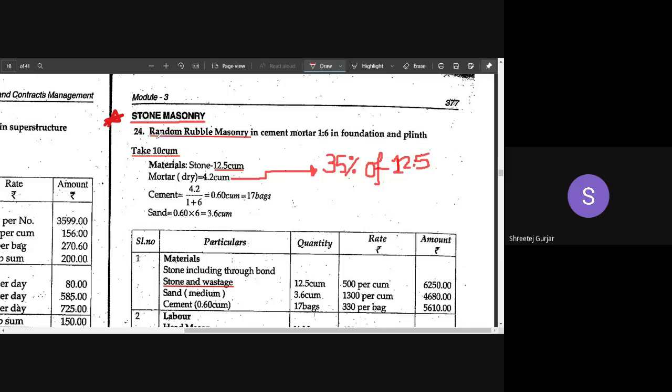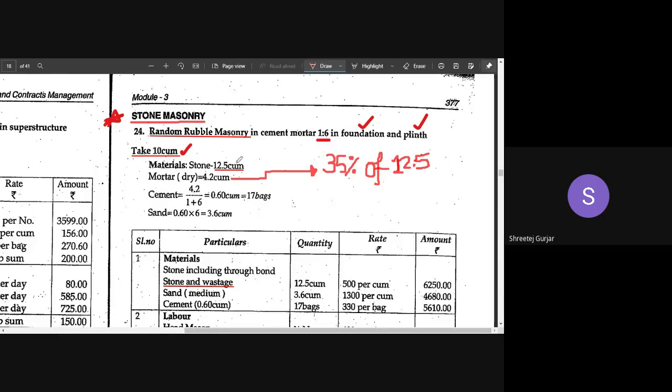Here we are dealing with random rubble masonry. Remember random rubble masonry? I hope you remember it. It is in cement mortar 1:6, and we are dealing with foundation and plinth. Here it is in cubic meter that we calculate, right? Hence we have to assume 10 cubic meters. Okay, 10 cubic meters we have assumed.